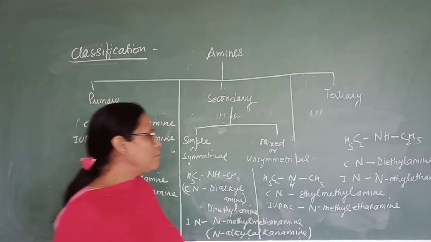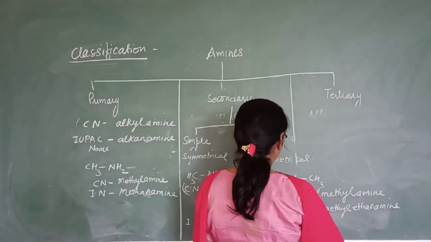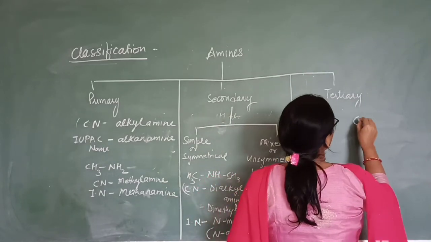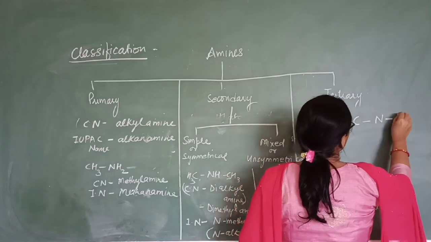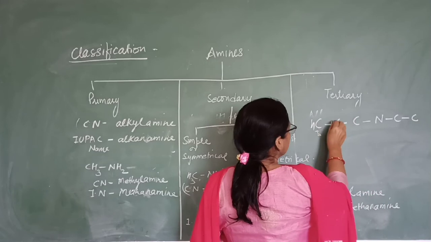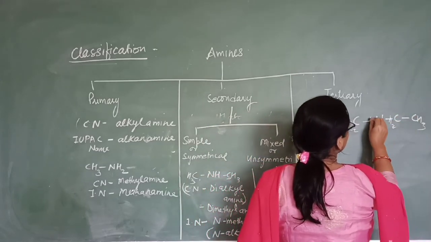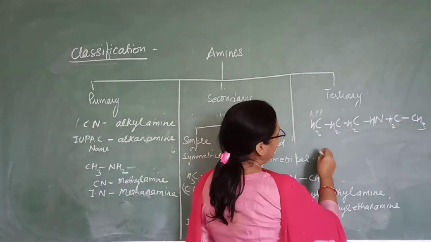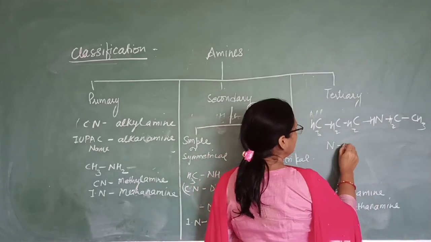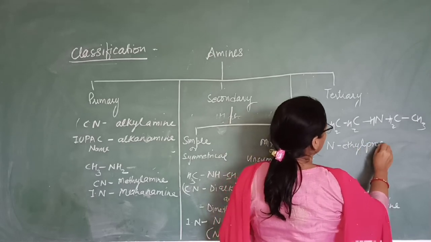Understood? One more example. So what will be the name of this compound? So it will be N-ethyl propanamine.